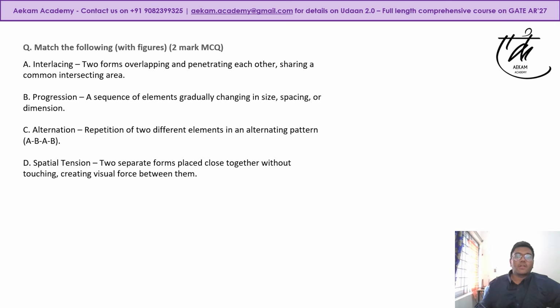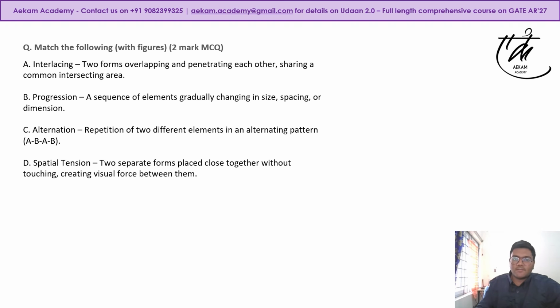Okay, going ahead, there was a match the following question, 2 mark MCQ question. It was based on some visual elements. The 4 elements were interlacing, progression, alternation, and spatial tension. So you had to match the following. So let's go one by one. Interlacing is when two forms overlap and penetrate each other, sharing a common intersecting area.